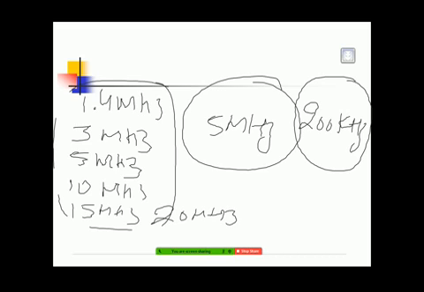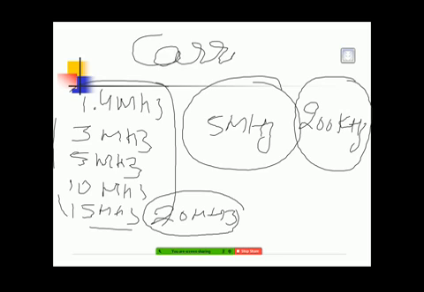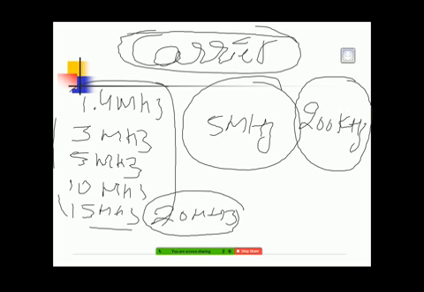So what are the differences here? Tell me. What is this actually? These are all frequency carriers, the size of frequency. So note this down.